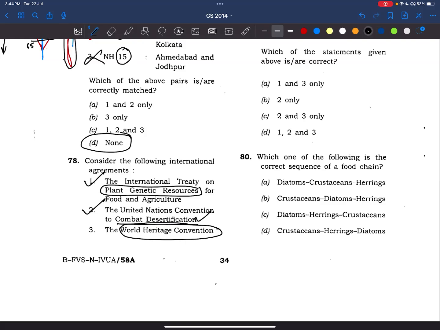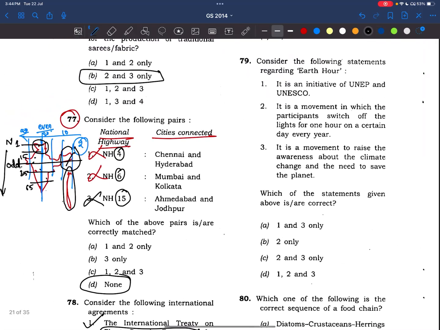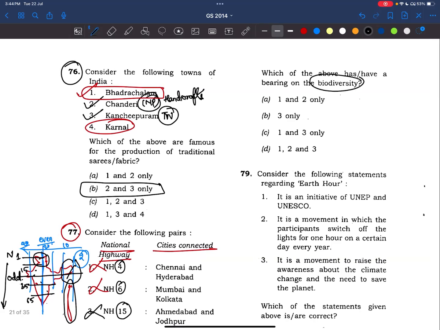We do have a few world heritage sites which are natural, and which are mixed as well. There are cultural and also natural things. So this also talks about biodiversity, right? So the answer is 1, 2, and 3, right?